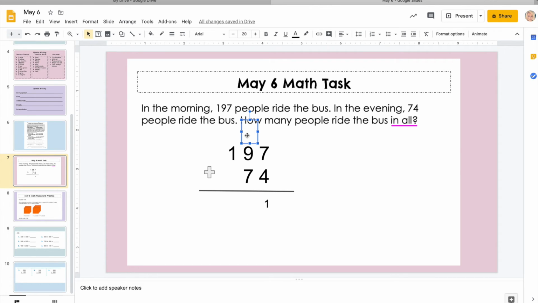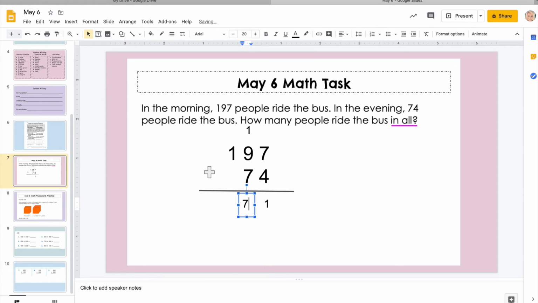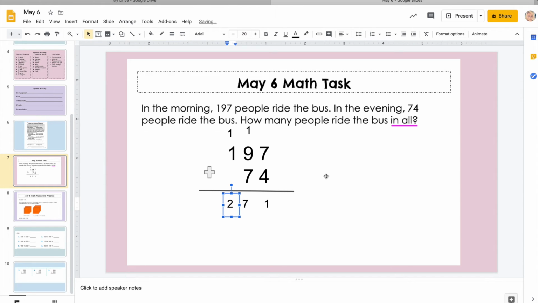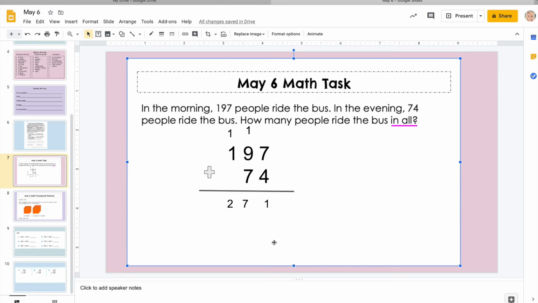And the 1 in the 10 spot is going to go over the tens column. So now we're going to focus on the tens column where we have 1 plus 9. We know 9 and 1 more is 10. And then if we're adding 10 to 7, 10 plus 7 is 17. The 7 is going to go down here, and then we are going to regroup, carrying that other 1 over to the hundreds. Now, focusing on that hundreds column, we have 1 plus 1. We know from basic math facts that 1 plus 1 is 2. So we know that there are 271 people that ride the bus in all.